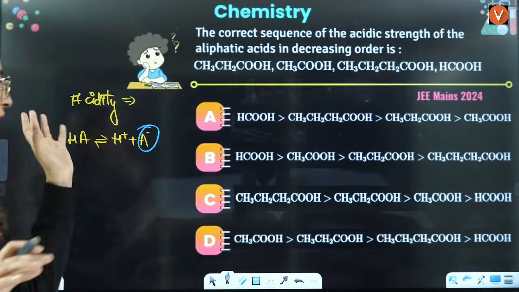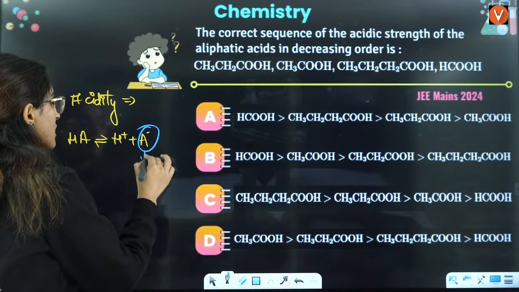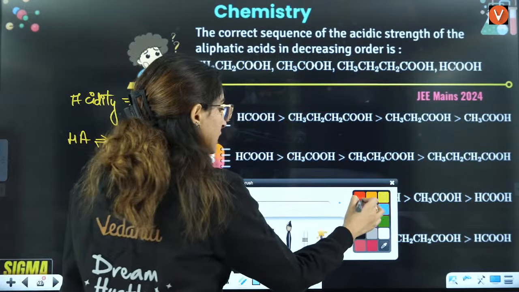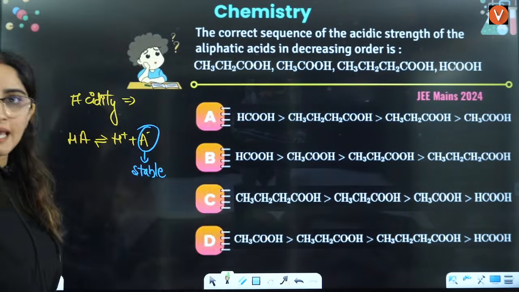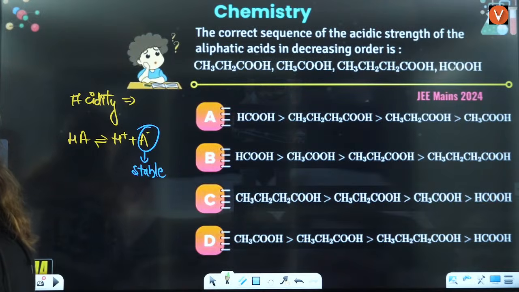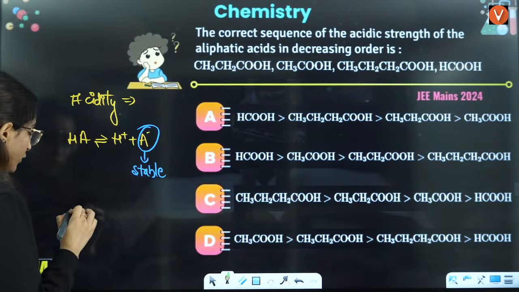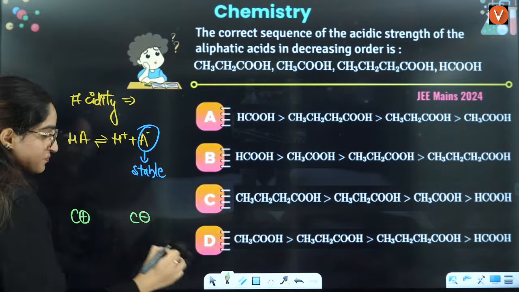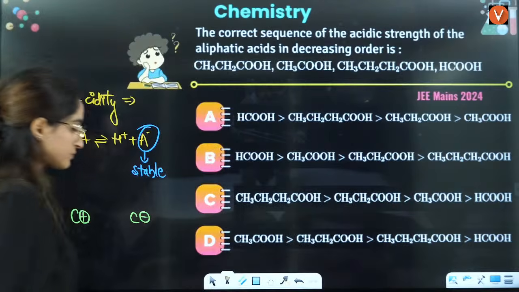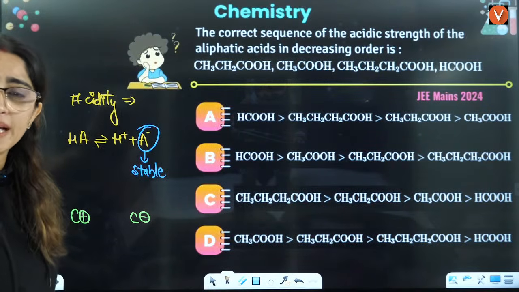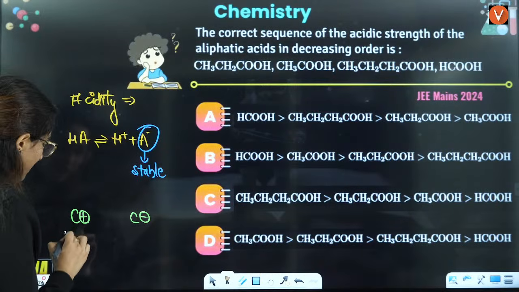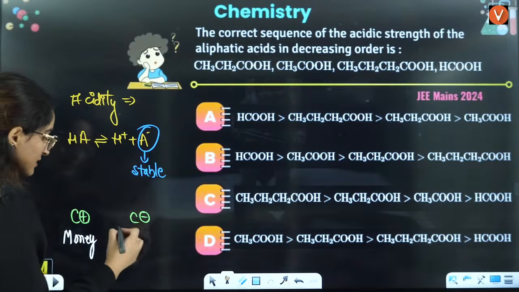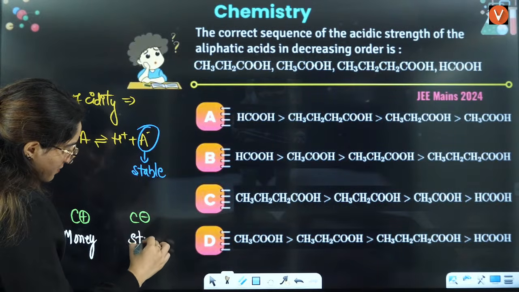That means for a good acid, all you have to focus on is the stability of carbanion. And always remember one thing, keep this in your mind, that if you have a carbanion or a carbocation, right, the simple way of remembering is, take carbocation as money and take this carbanion as stress.